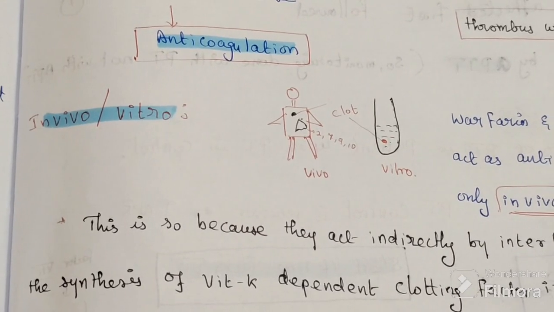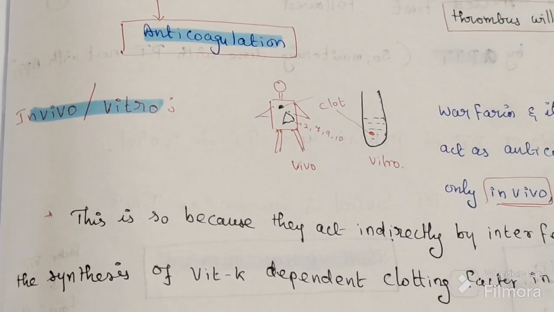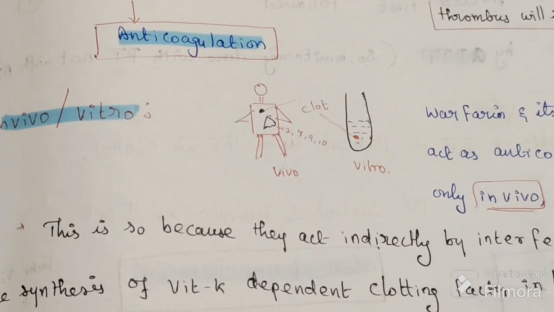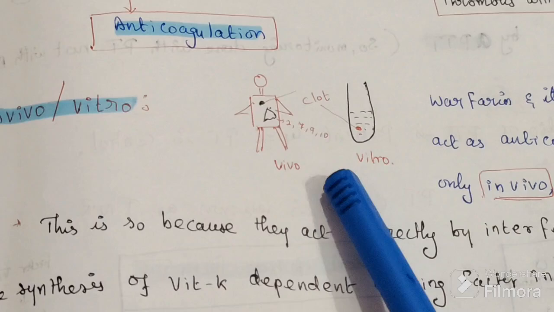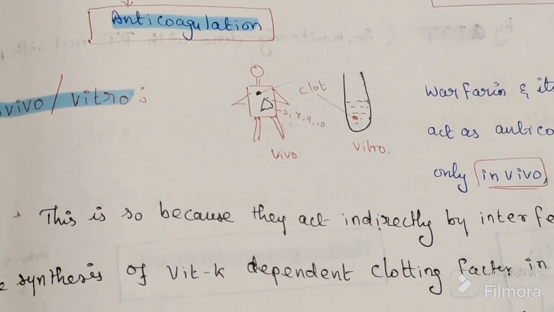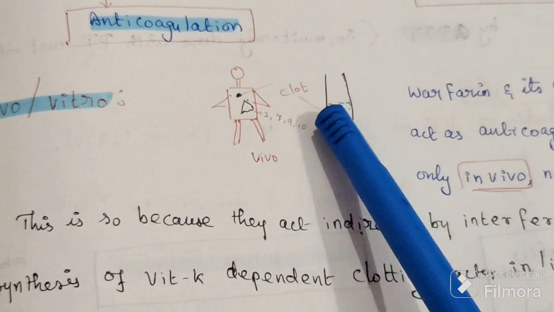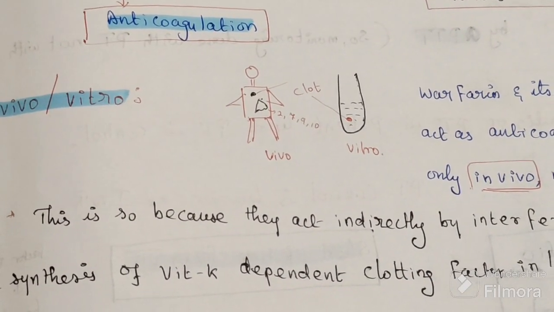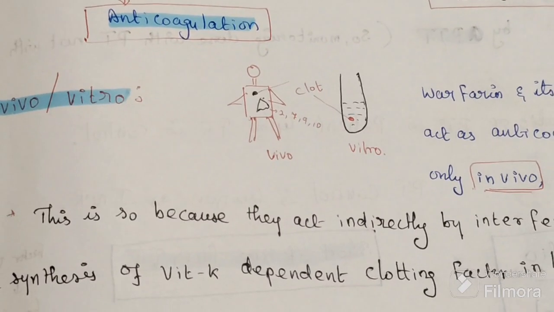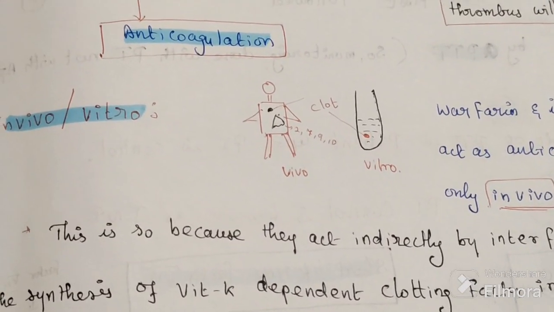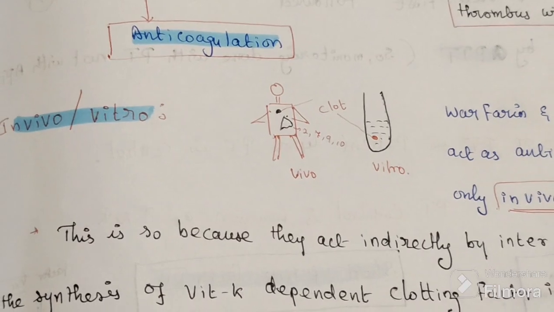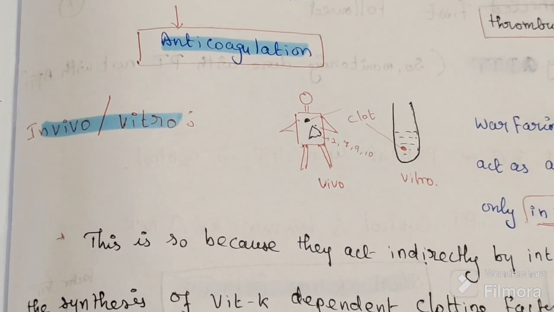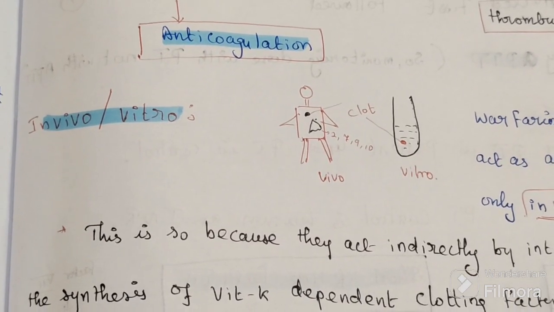Now, the test for warfarin in vivo and in vitro. In vivo means in a living person, in vitro means in a test tube. Let's say there is a clot in a patient and a clot in the test tube, and we put warfarin in both. Where will warfarin show its action?